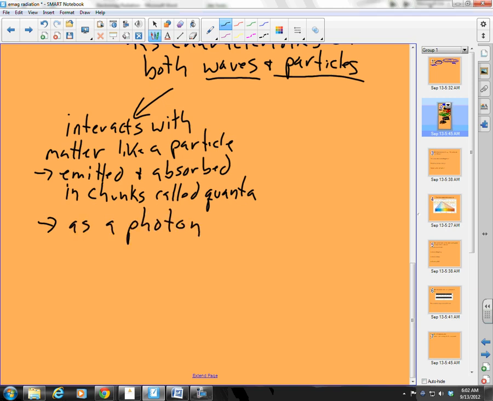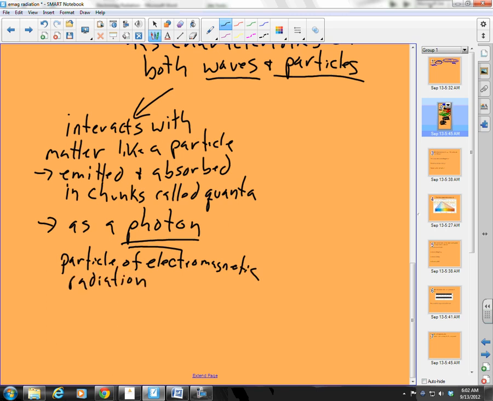And what is a photon? I hate this definition, but it's really about the only one I have to work with. A photon is, we call it a particle of electromagnetic radiation.